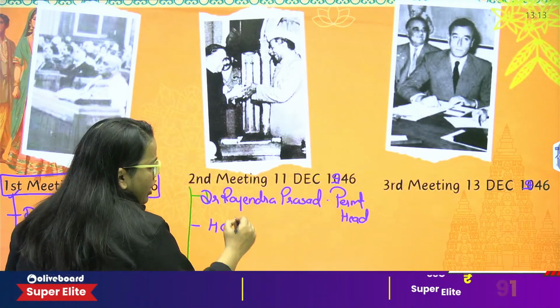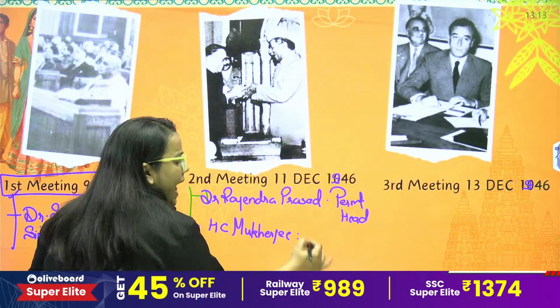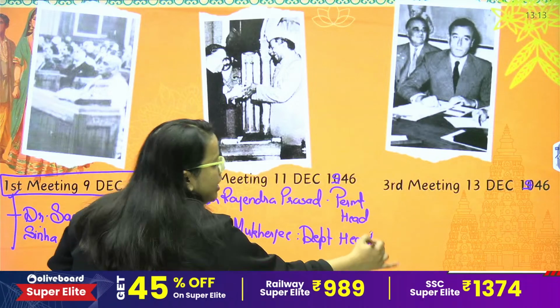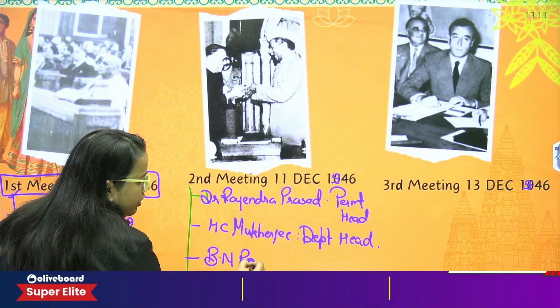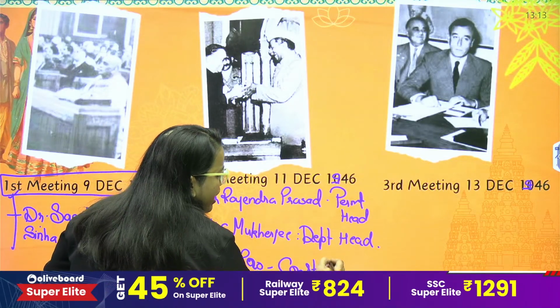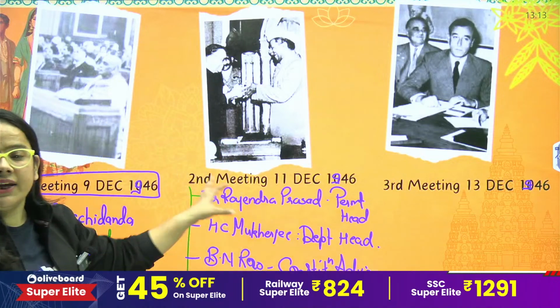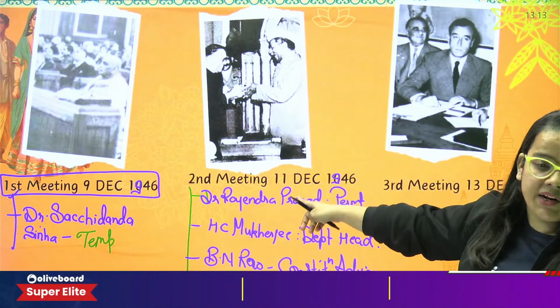H.C. Mukherjee was appointed as deputy head of the Constituent Assembly, and B.N. Rao was appointed as a constitutional advisor in the second meeting of the Constituent Assembly. The date was 11 December 1946.